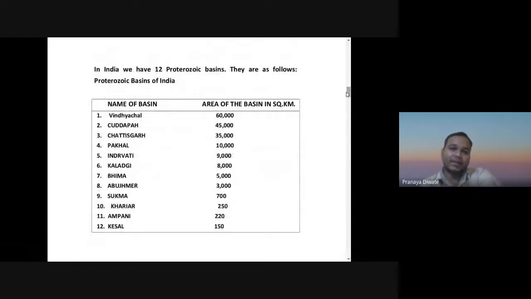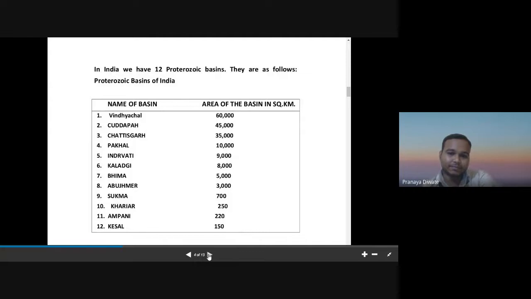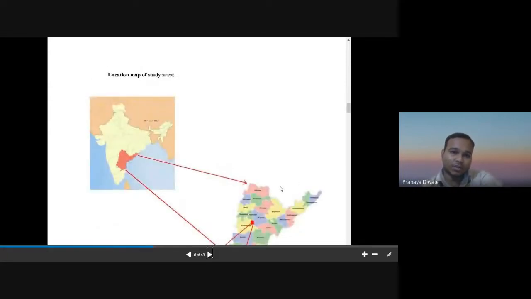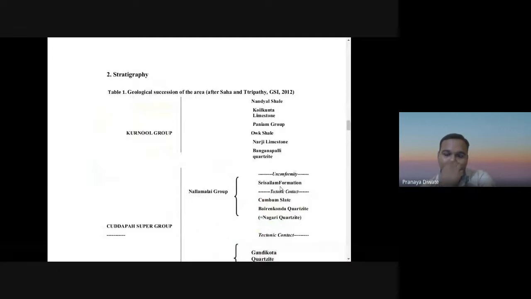In India, we have 12 Proterozoic basins. They are as follows: Vindhyanchal, then the Kadapa basin, Chhattisgarh, Pakhar, Indravati, Kalatki. So these are the names of the different basins we have. We already studied the Vindhyan basin. Area wise, after the Vindhyanchal you have the Kadapa basin. So this is a location map of the Kadapa basin.